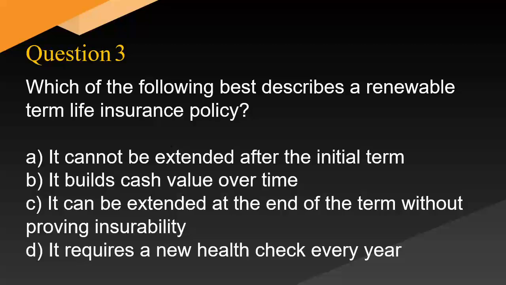Which of the following best describes a renewable term life insurance policy? A. It cannot be extended after the initial term. B. Builds cash value over time. C. It can be extended at the end of the term without proving insurability. D. It requires a new health check every year.